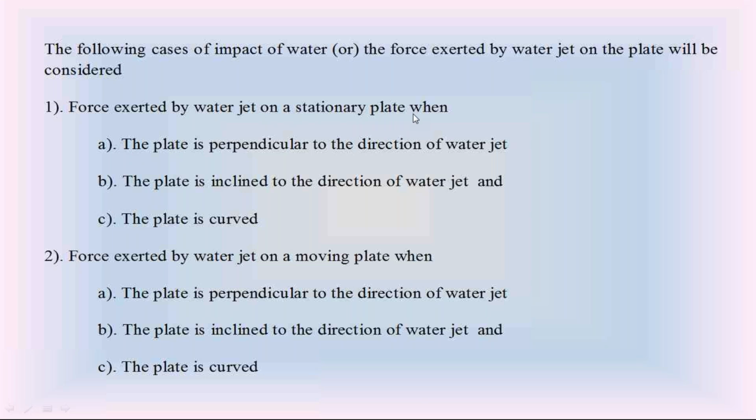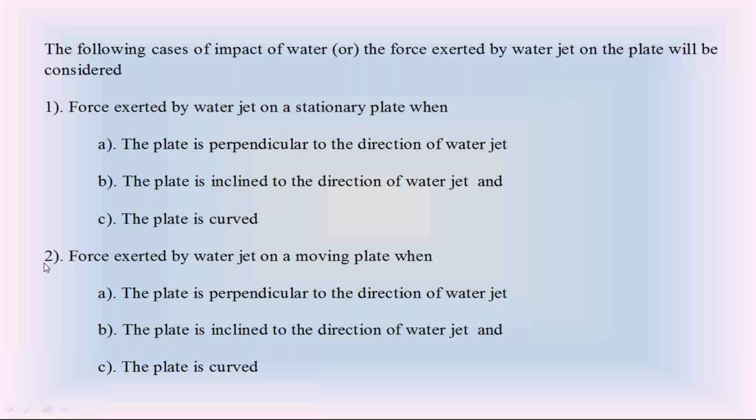So in the impact of water jets, we are going to discuss the equations of forces exerted by the water jet on metal plates. We have different combinations of metal plate. First combination, the metal plate is stationary. In that we have subconditions. The metal plate is flat and perpendicular to the direction of the water jet. Second condition, the metal plate is a flat metal plate inclined to the direction of the water jet. Third subcondition, the metal plate is curved.